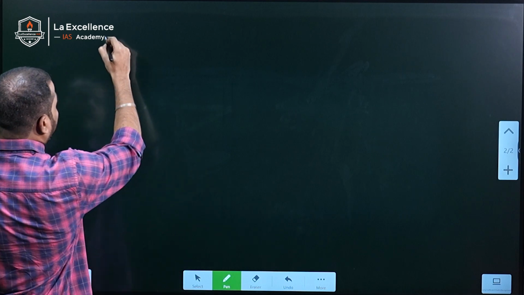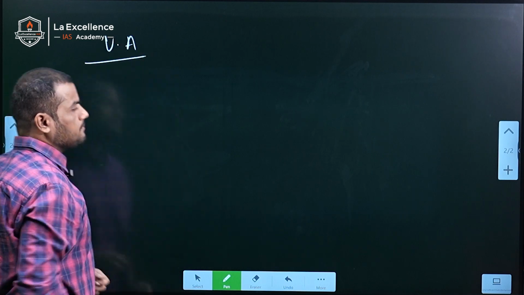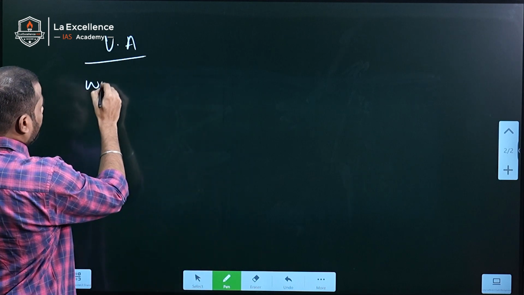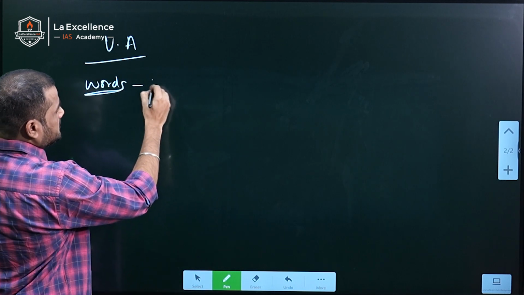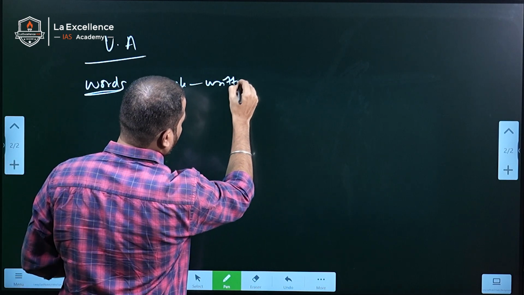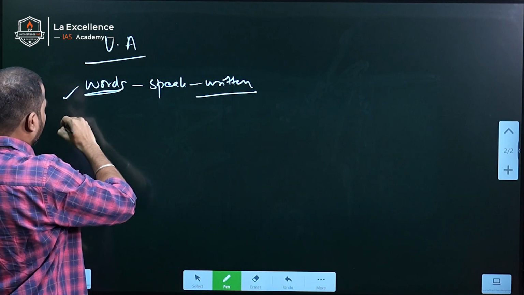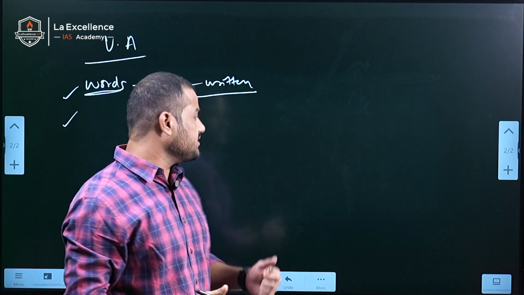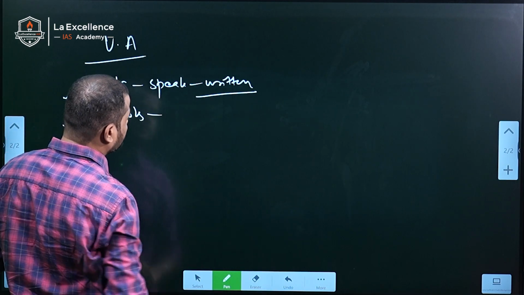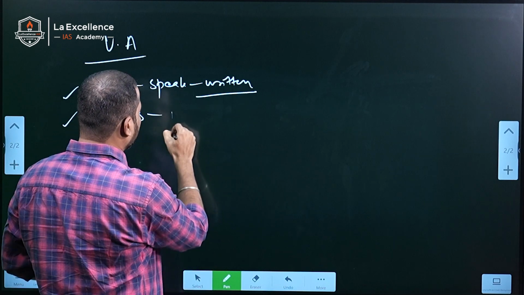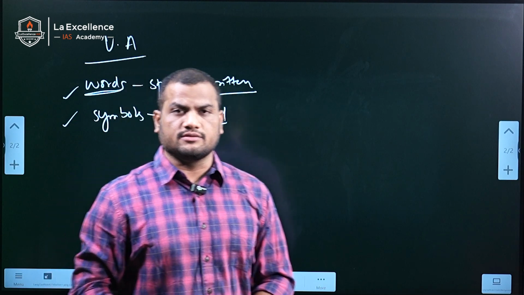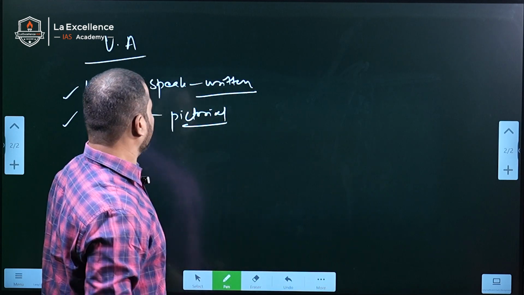Unlawful activities are conducted by using words or actions. Words can be in the form of spoken or written, but other forms such as symbols can be used, and also pictorial depiction can be used to express their concerns with respect to unlawful activities.